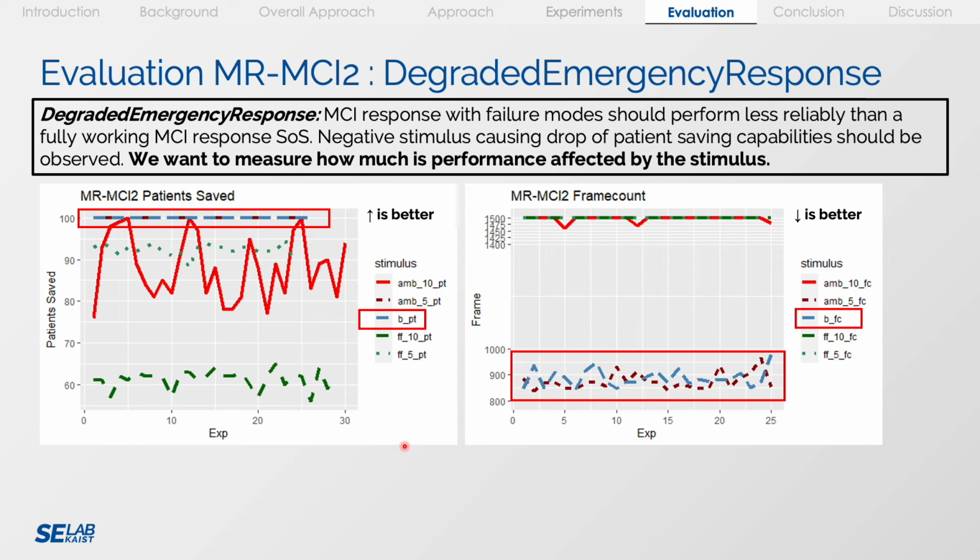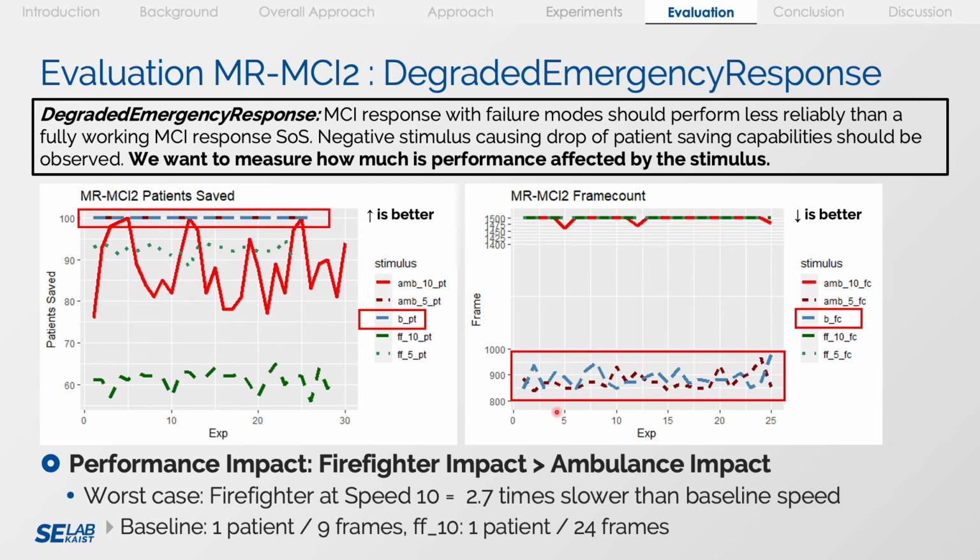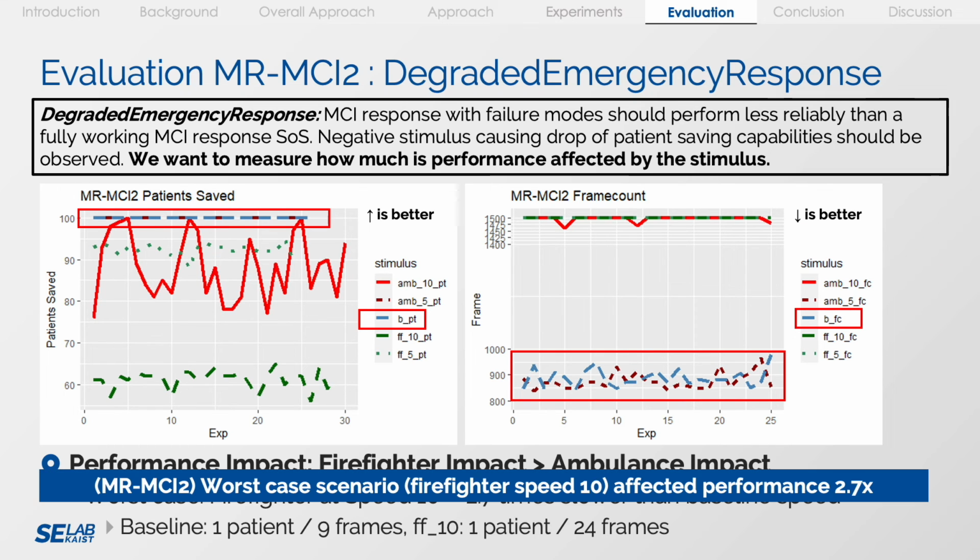Furthermore, when we decrease the speed by 10, we can see that the performance of the firefighter was 2.7 times slower than the baseline speed at saving patients, referred to by this part of the graph here, and where it took more than 1,500 frames to save the patients. The worst case scenario, as mentioned earlier, was that it affected performance by 2.7 times.